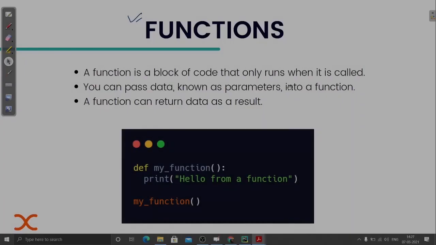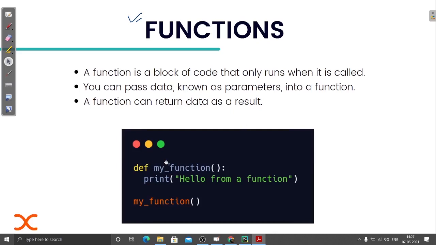There are also some rules to name the function. The function name can begin with an underscore or a letter, any letter. Also, function names are case sensitive.